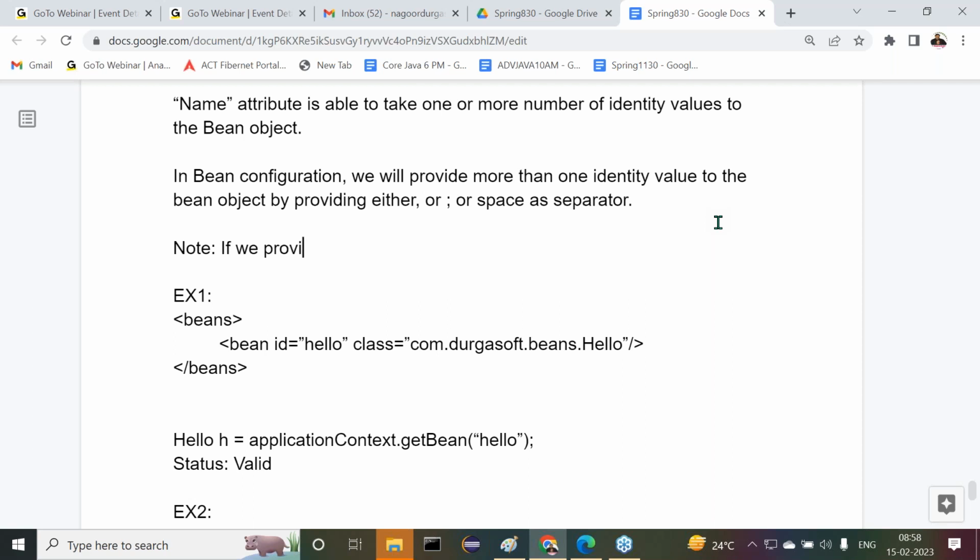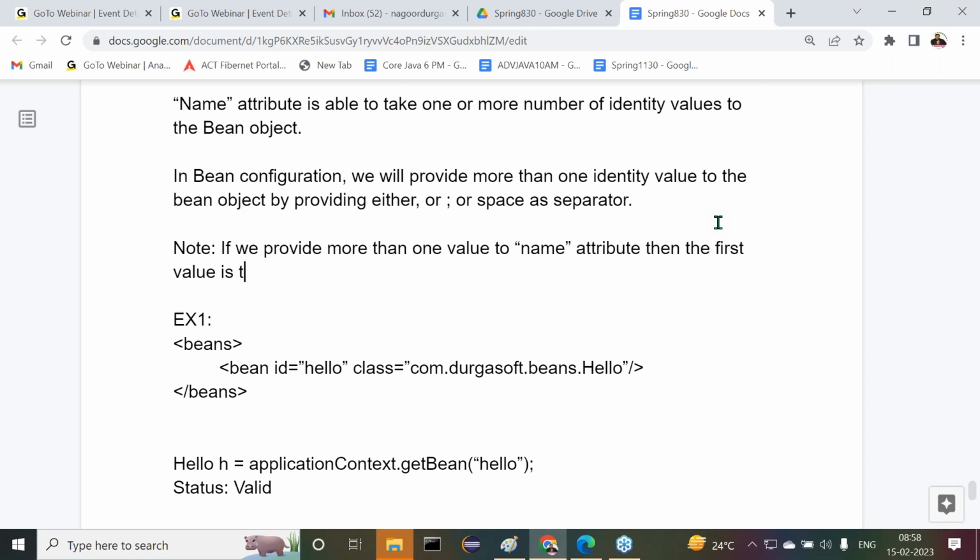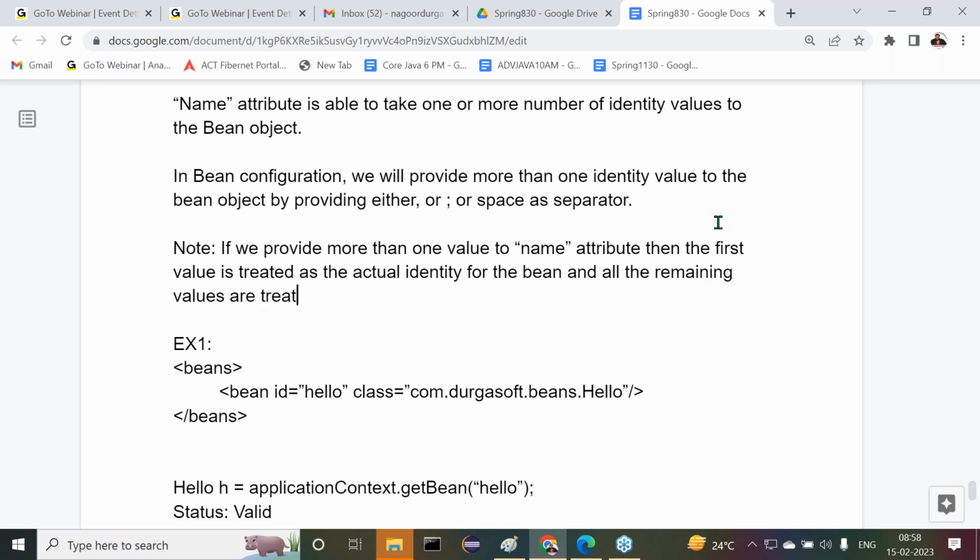If we provide more than one value to the name attribute, then the first value is treated as the actual identity for the bean, and all the remaining values are treated as alias names, duplicate names.